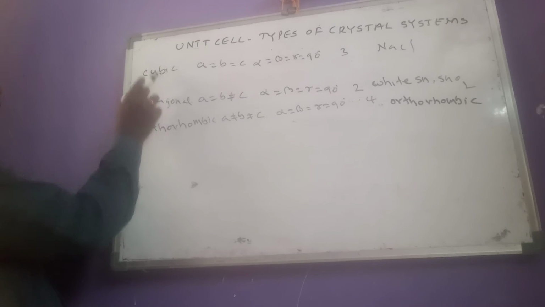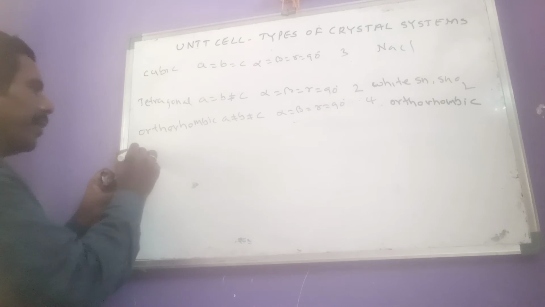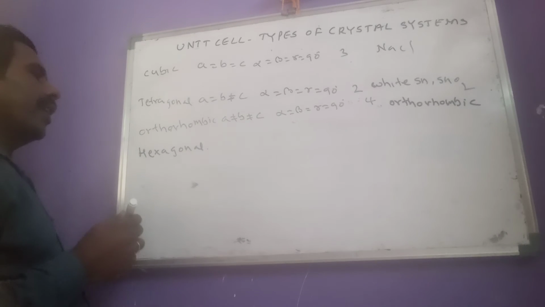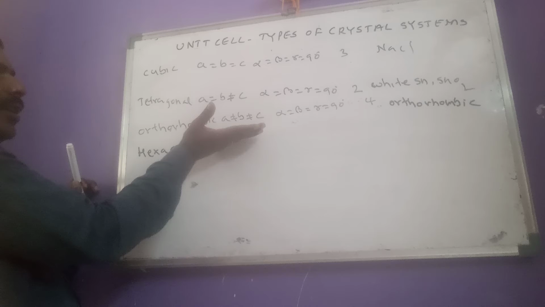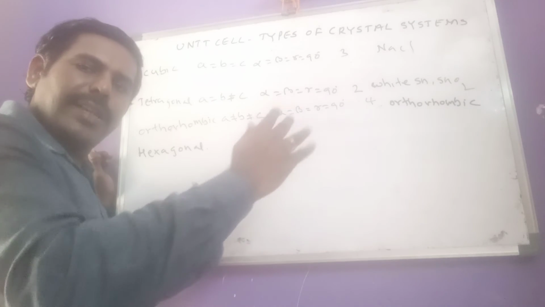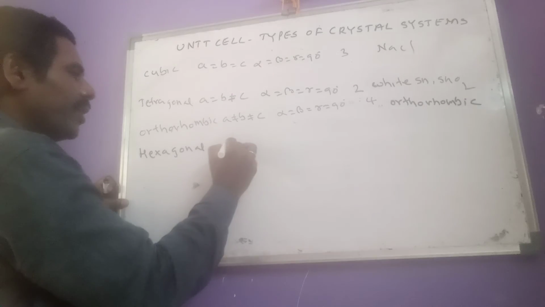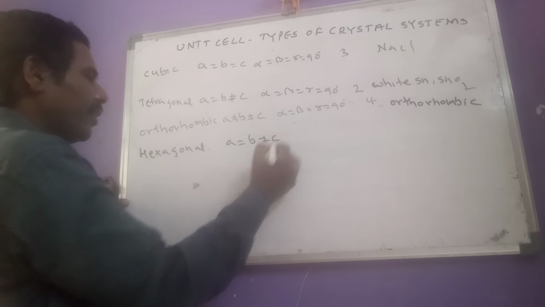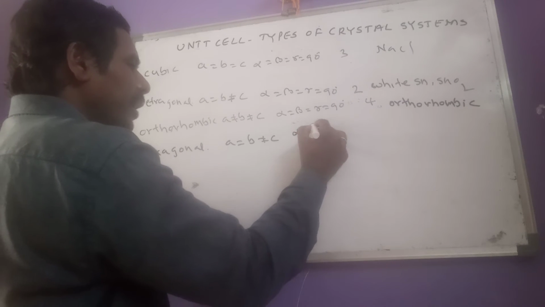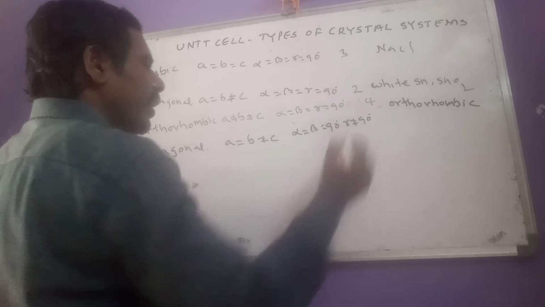So let it be 3, 4, 5. After 5 we get 6. 6 is easy to remember: hexagonal. Up to here we made parameters unequal one by one. Now let us start equalizing, that means making them equal one by one. Here a equals b but not equal to c, and alpha equals beta equals 90 degrees but gamma not equal to 90 degrees.